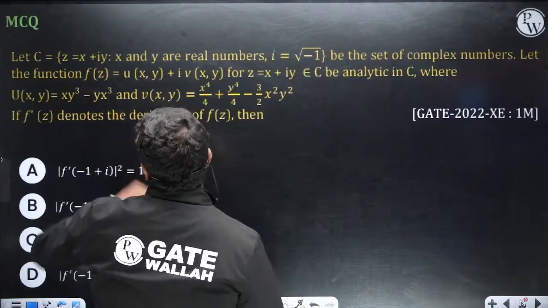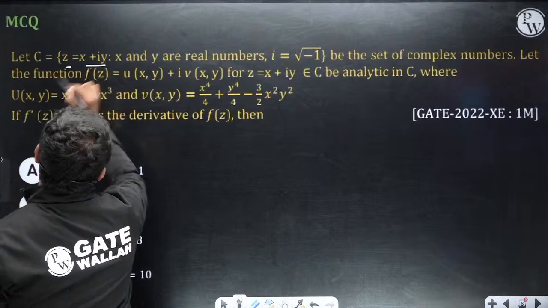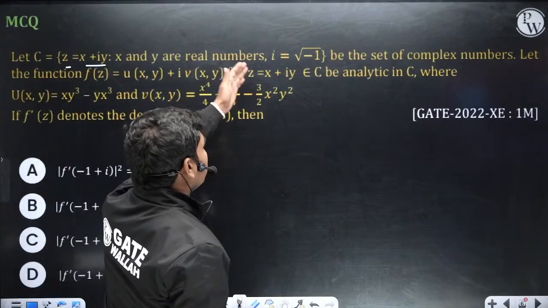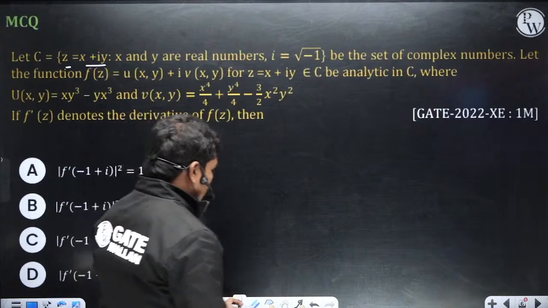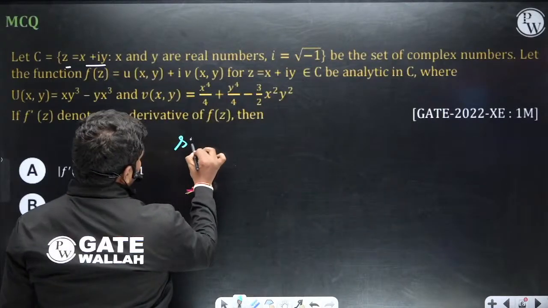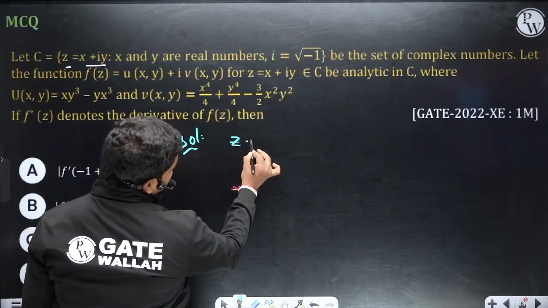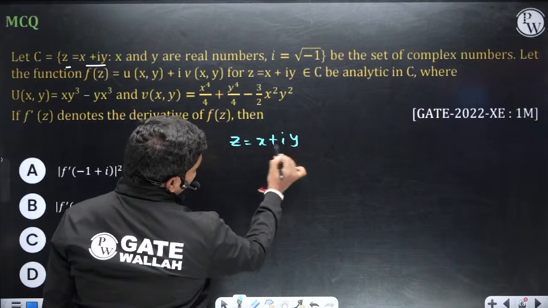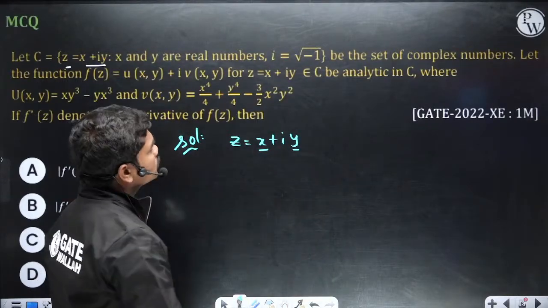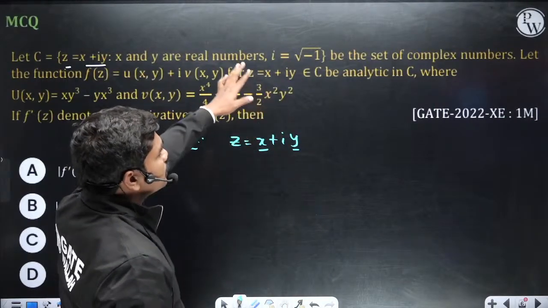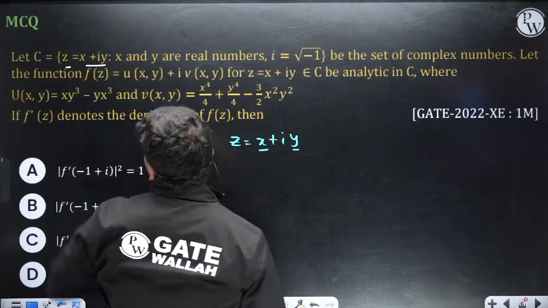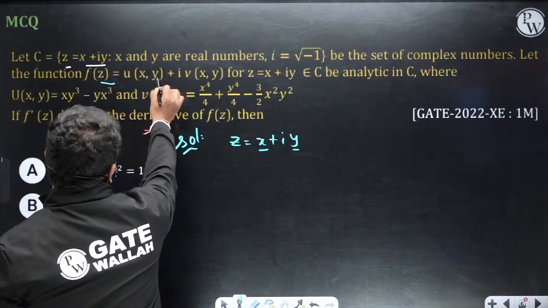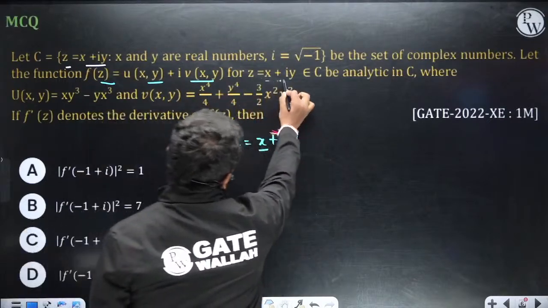Let C be the set of complex numbers, z is x plus iy, x and y are real numbers of course, and i is equal to square root of -1, clear? Look, whenever you have any complex number, z is equal to x plus iy, you know x and y are real numbers. So the value of i is square root of -1. So C is basically the set of complex numbers. Let the function f of z is equal to u plus iv for z is equal to x plus iy